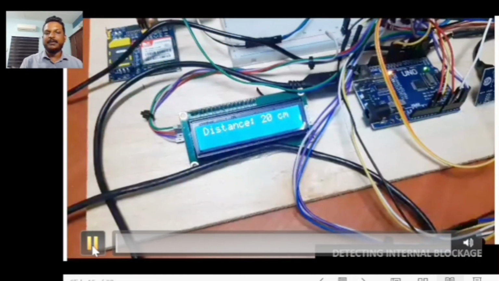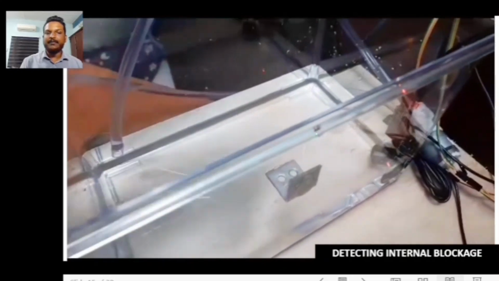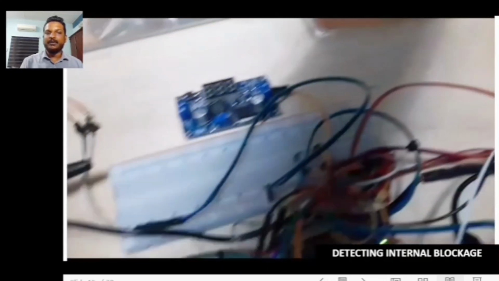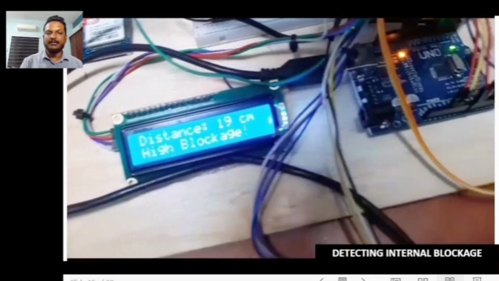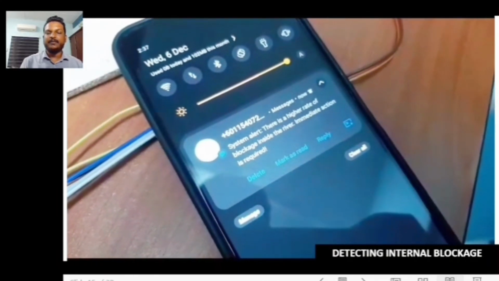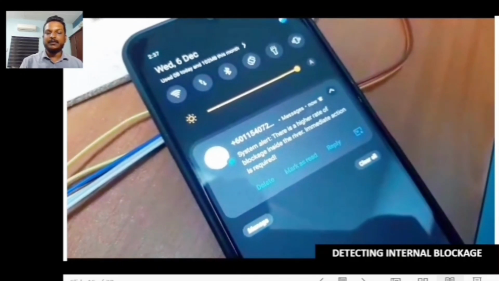On the second video, same thing, but it happens inside the water tank. With the help of the waterproof ultrasonic sensor, the blockage is placed and it is more than 50%. So it will show the display message on the display unit and it will send an alert with the use of SIM900A module. So these are the two blockages which most commonly happen during a flash flood. This can be avoided by implementing this particular action plan.